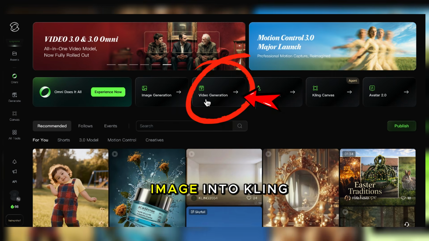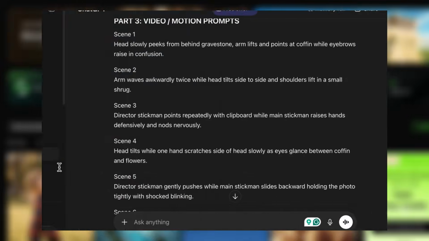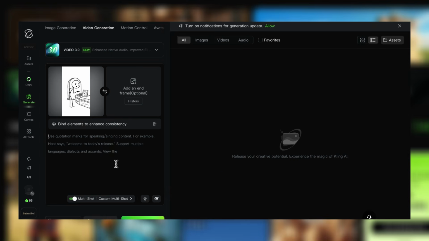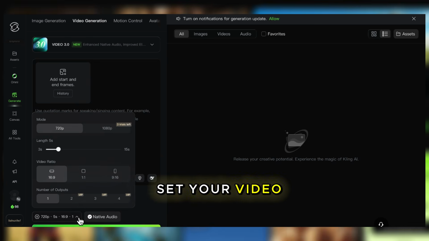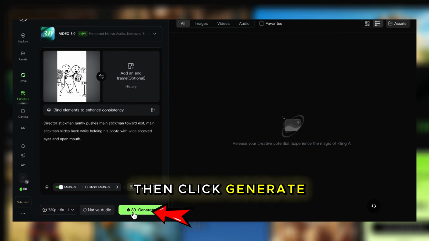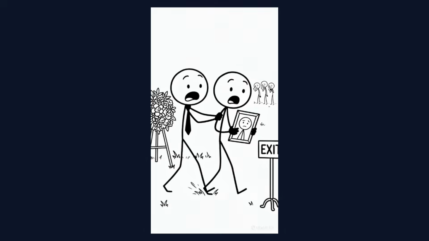Upload your first image into Kling, then copy the video prompt for that scene from your script and paste it into Kling. Set your video to vertical format, HD resolution, and around 4 to 5 seconds duration to minimize the free credits. Then click generate. In just a moment, Kling will animate the image and turn it into a short video clip.